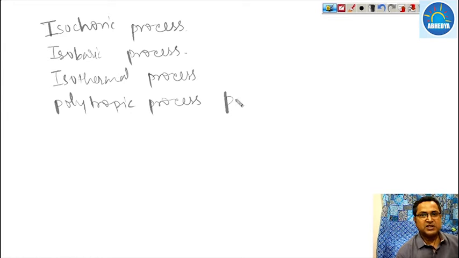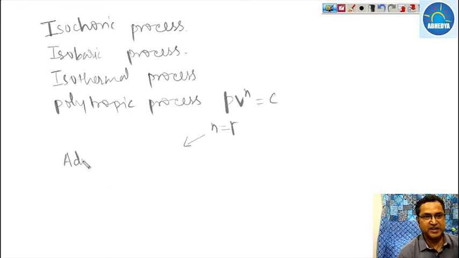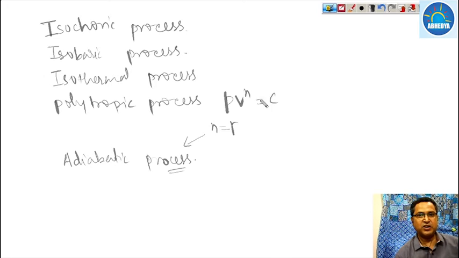In the polytropic process, PV^n is equal to constant, and when we take n equal to gamma, that is the ratio of the specific heats, then this polytropic process will be considered as an adiabatic process. So we will derive the formula for the polytropic process, and for the adiabatic process we can put the value of gamma in place of n. One by one we will take the different processes and calculate the value of the work done in these processes. So first is the isochoric process.